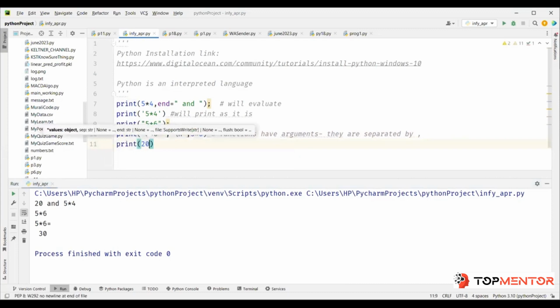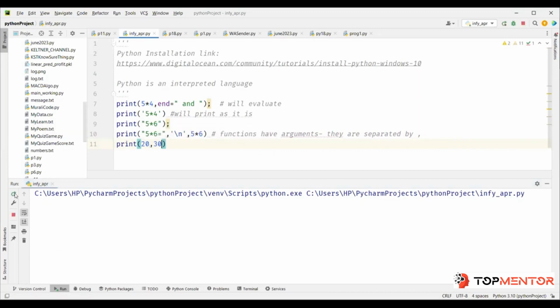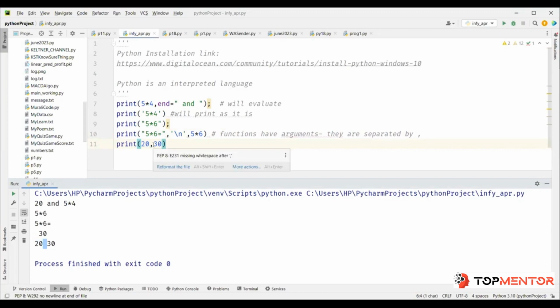So 20 comma 30, right? Now I'm printing 20 comma 30 because I want these to be two different values. So you will get 20 and 30 separated by space because these are two different items. These are two different sets of values. But let's say you want to mix them together, your requirement is that you want to put them together. This is something that we will discuss when we go to string. You have to put this as a string and this as a string.